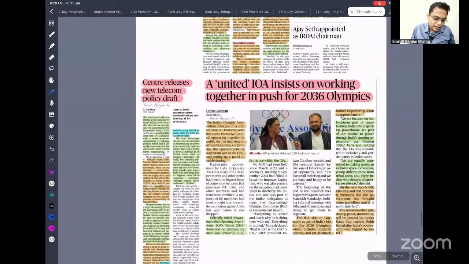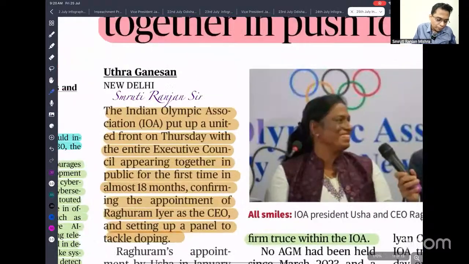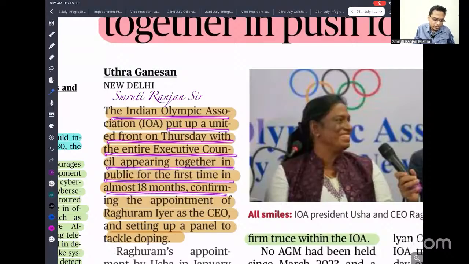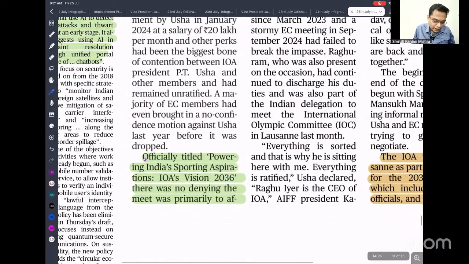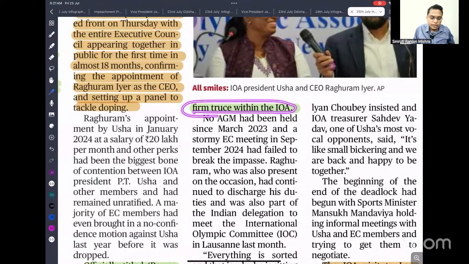Okay. So next, a united Indian Olympic Association insists on working together to push for the 2030 Olympics. This is very great news because we are planning to bid to host the 2036 Olympics. The Indian Olympic Association put up a united front with the entire executive council appearing together in public for the first time in almost 18 months, officially titled Powering India's Sporting Aspirations. The IOA Vision 2036 meet had no denying the affirmed truths in the IOA.